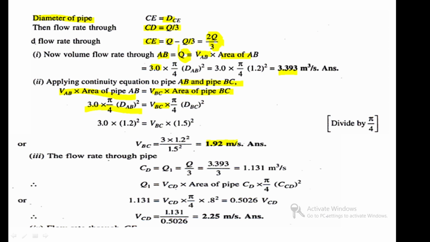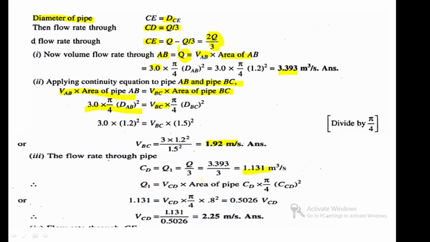After that, the third one, what is the value we have to find out? The flow rate through pipe CD. CD flow Q1 is equal to Q by 3, which is 1.131 meter cube per second, and Q1 equals area into velocity.